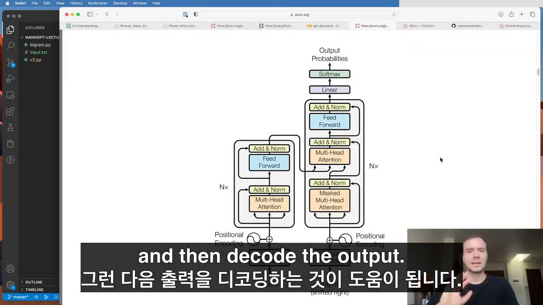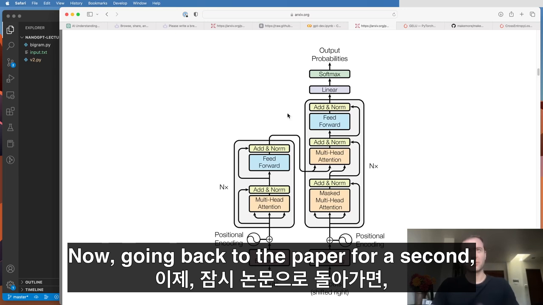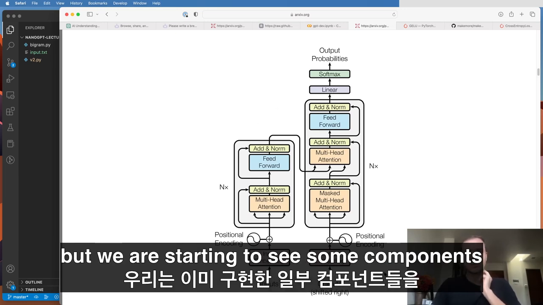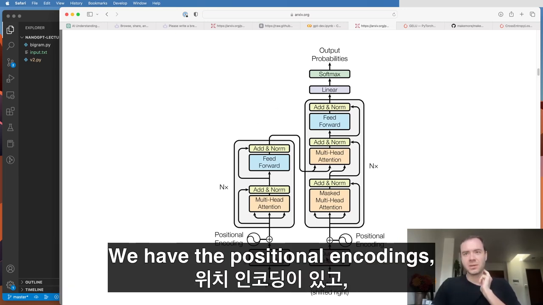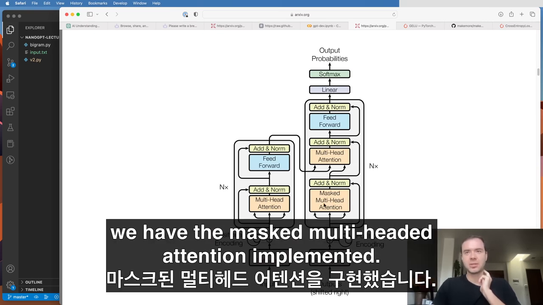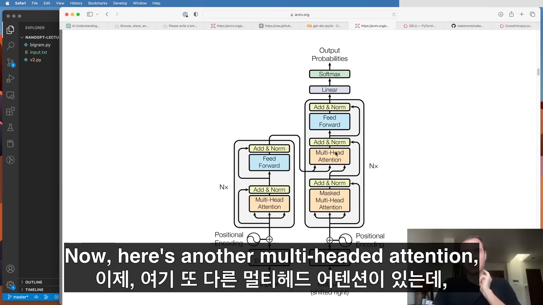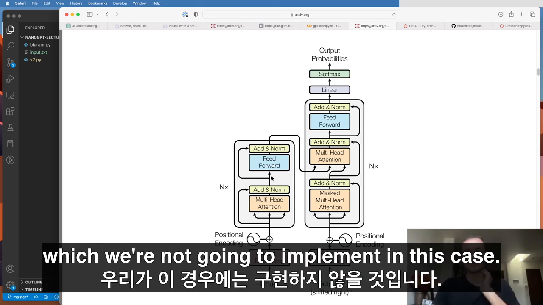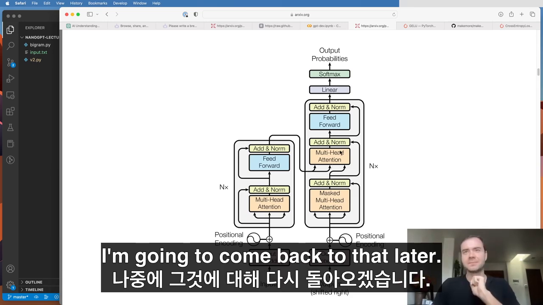Now, going back to the paper for a second, of course, I didn't explain this figure in full detail, but we are starting to see some components of what we've already implemented. We have the positional encodings, the token encodings that add. We have the masked multi-headed attention implemented. Now, here's another multi-headed attention, which is a cross attention to an encoder, which we're not going to implement in this case. I'm going to come back to that later.